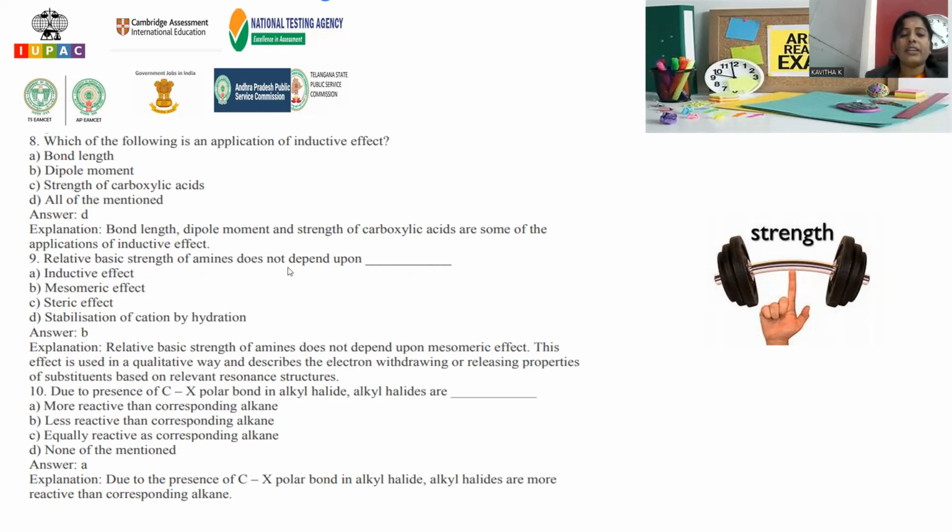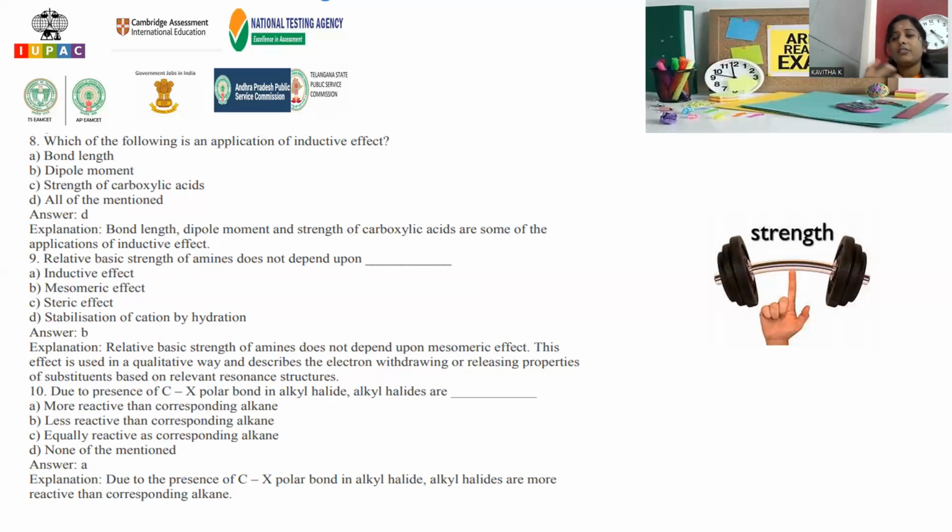Relative basic strength of amines does not depend upon which factor? Here we already explained about amines. We went through aniline. Strength of aniline is explained. Whenever nitro is present at the ortho position, meta position, or para position, how the basic strength is influenced, we clearly mentioned. So inductive effect is directly related with the basic strength. Mesomeric effect will not be related with that one. Steric effect: whenever tertiary, we can clearly explain about 1 degree amines, 2 degree amines, 3 degree amines.